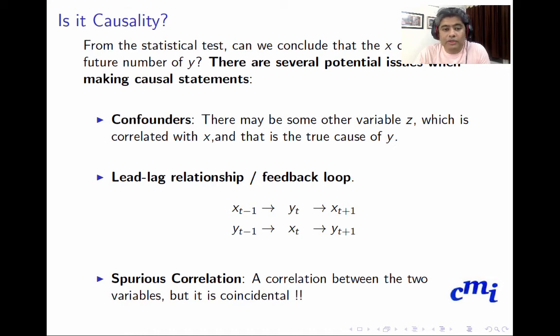And of course, spurious correlation: a correlation between two variables that is coincidental. If you develop a model on a spurious correlation and put it into production, your model may perform miserably in the live scenario, and that is something we want to avoid.